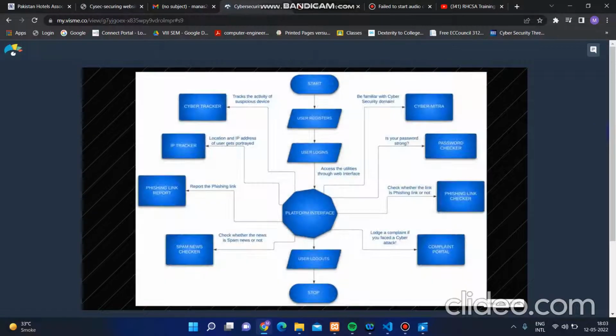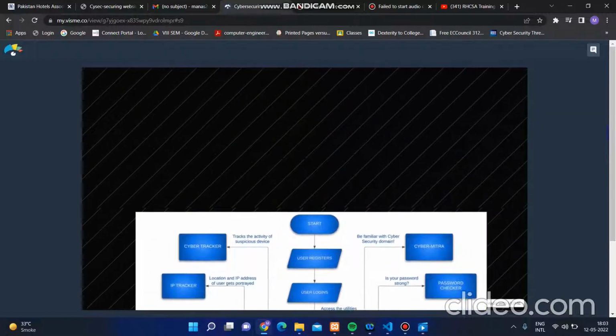Talking about the next thing, it was the flowchart of our whole program, how we did it. The user registers, the user logs in, then it gives access to the cyber tracker, IP tracker, phishing report, spam news checker, then user loggers, and at the same time it is giving access to all these things. And if the user wants to lodge a complaint, it will get redirected to the complaint portal, the cyber crime portal.